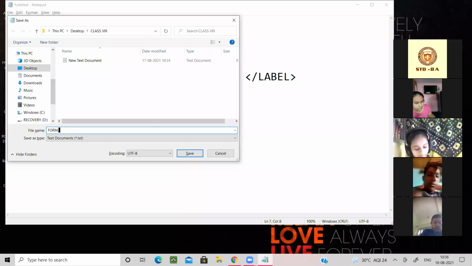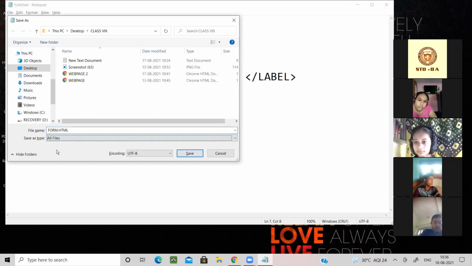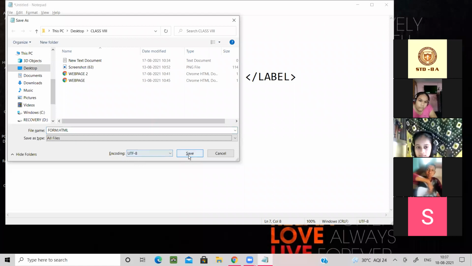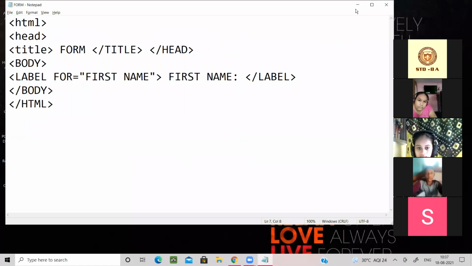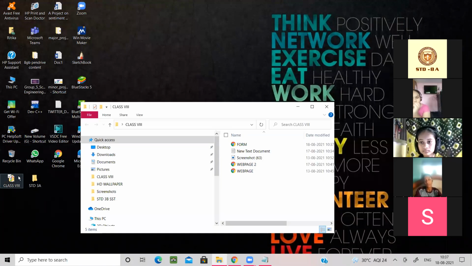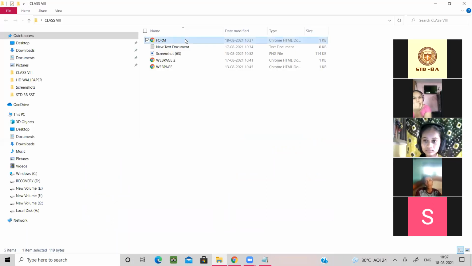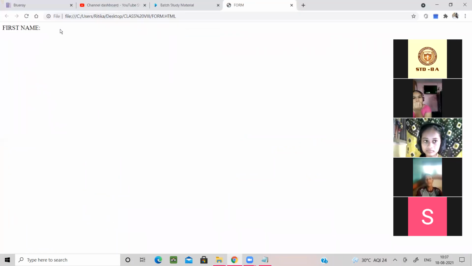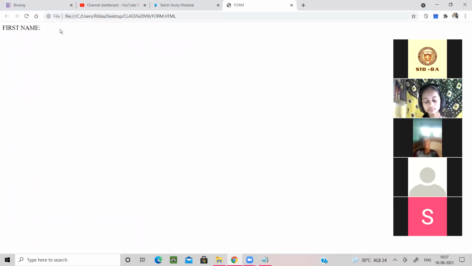Form dot HTML, and save as type all files. Save. Don't close it, sometimes you will not be able to open it. So I am opening the class 8 folder here. Here you can see form is coming at the first. Yes, first name is coming. But unfortunately, the box is not coming, because the box part we have not done still now, right?